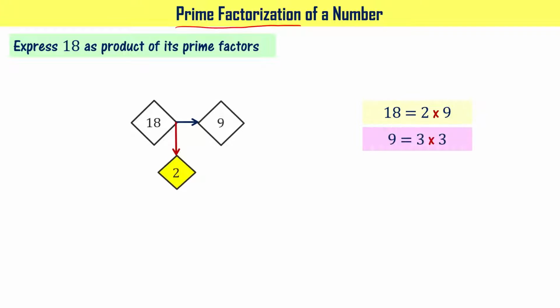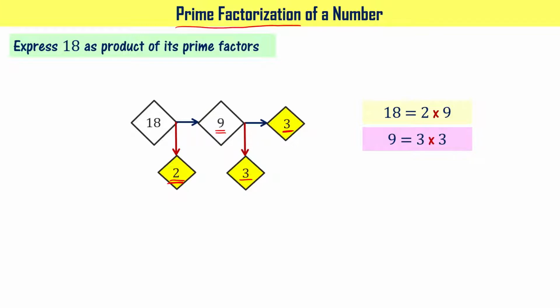Here 2 is the prime number. Please note this. 9 is a composite number. We are going to write 18 as 2 times 9 because 2 is a prime number. In any multiplication you take like this, one number has to be a prime number. Please note this. 2 times 9, right? 9 is a composite number that can be written as 3 times 3. Here 3 is a prime number and here also you got a prime number, right?